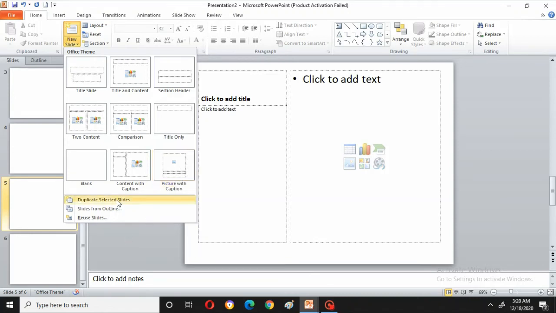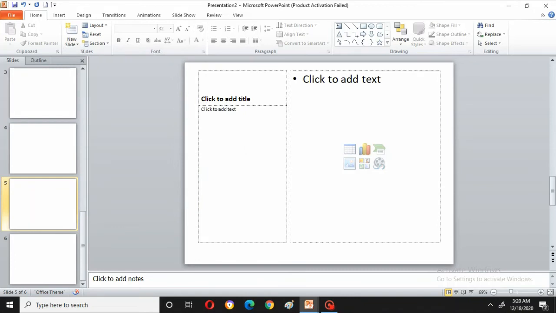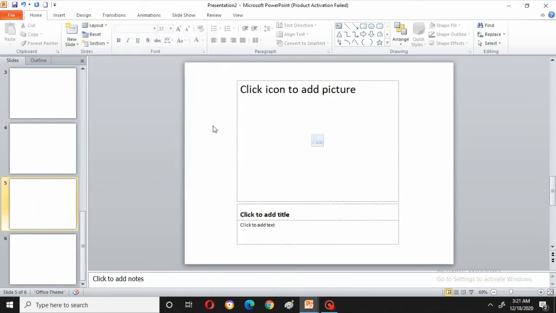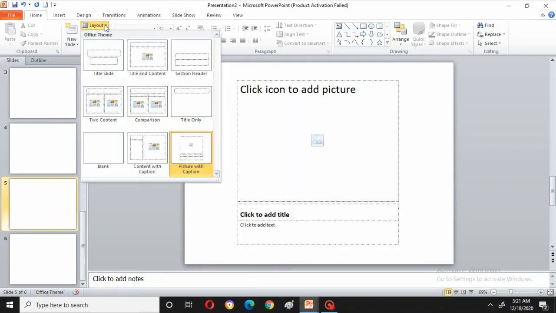Duplicate selected slides, and slides from outline. So you can even create some slides, or reuse already created ones again if you want. That type of things you can do from this. Okay. Now regarding new slide, I have explained. Layout is also nothing but showing different types of slides here. See. Okay. It is showing different kinds of slides. Okay. Next.